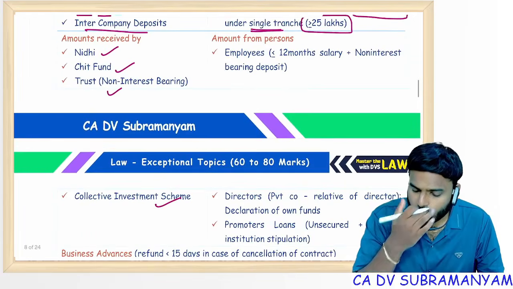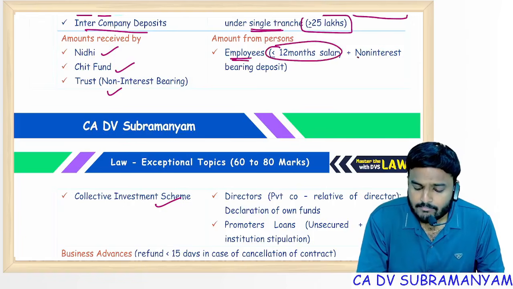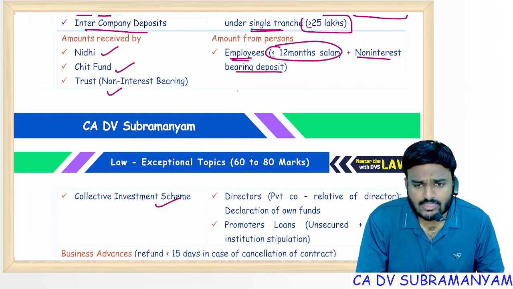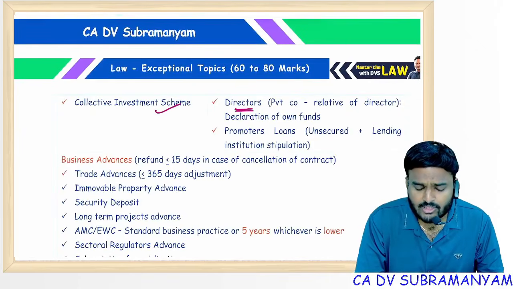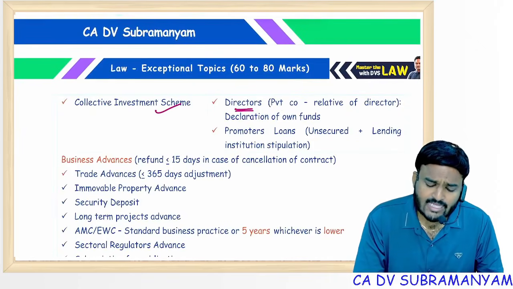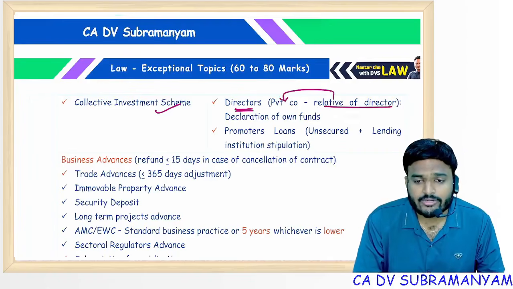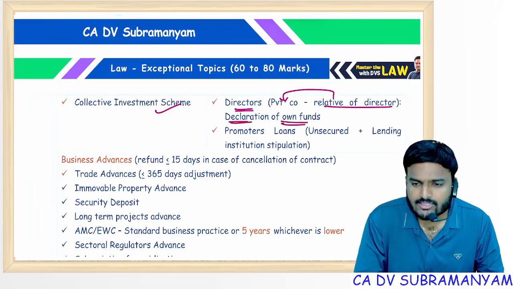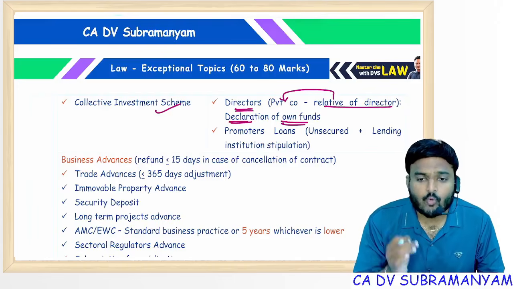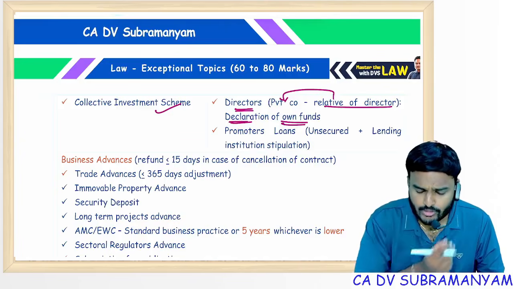Amounts from the following persons: employees up to 12 months' salary, plus non-interest bearing deposit. The company should not pay any interest on that security deposit, then it is an exempted deposit. Loan from the directors of a public company, loan from the directors of a private company, as well as loan from the relative of a director of a private company, are also treated as exempted deposits, provided they submit a declaration stating that the money lent is out of own funds, and the same shall be disclosed in the financial statements and board reports.